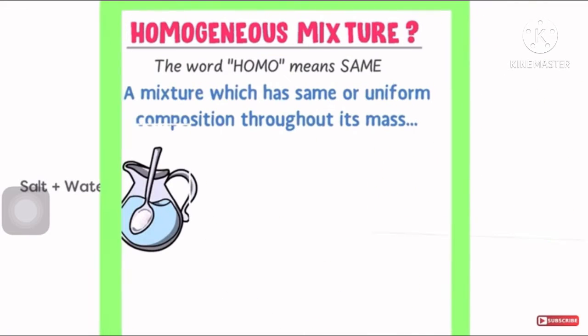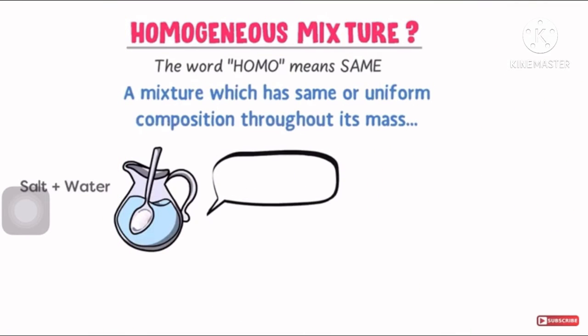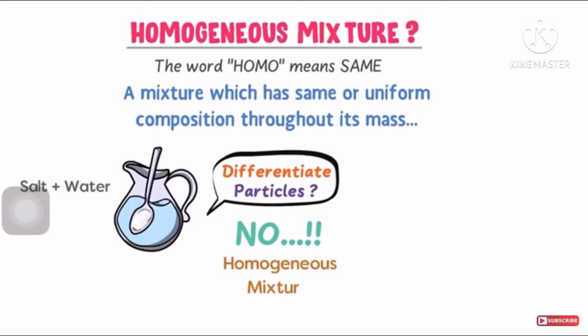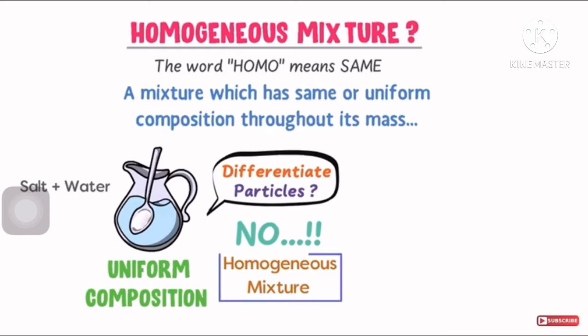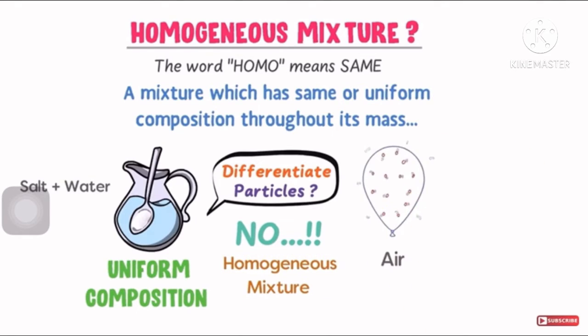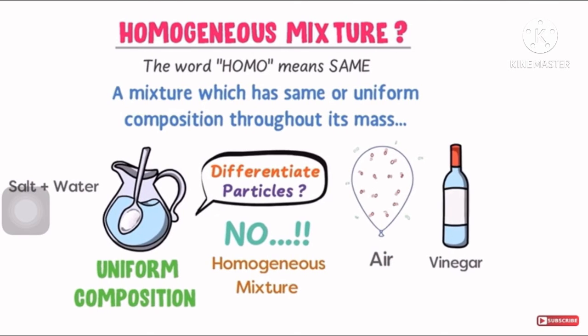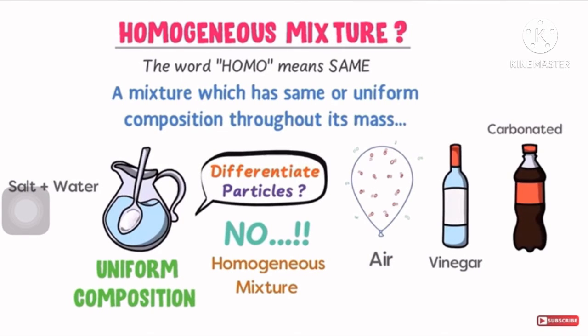For example, salt solution made from salt and water. Now a question arises: can you differentiate the particles of this salt solution? Your answer is no. You cannot differentiate the particles of salt solution. So we can say that the salt and water form a uniform composition throughout its mass. So this is a homogeneous mixture. Let us see other examples of homogeneous mixtures, like air, vinegar and carbonated drinks.